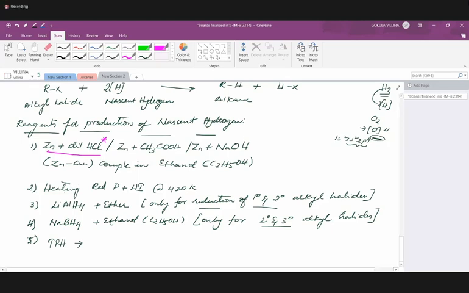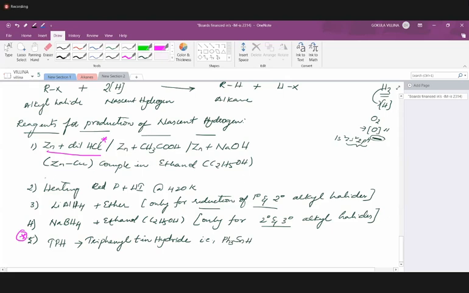What is TPH? TPH is triphenyl tin hydride, that is Ph3SnH. So what's the speciality of this triphenyl tin hydride?